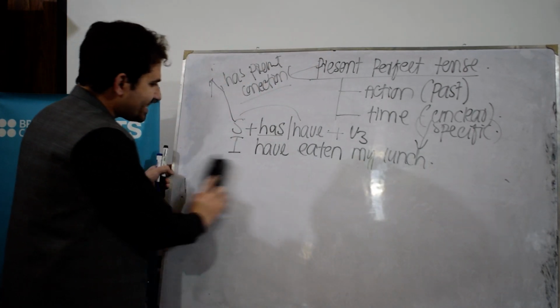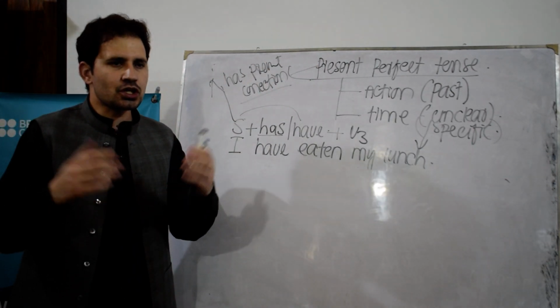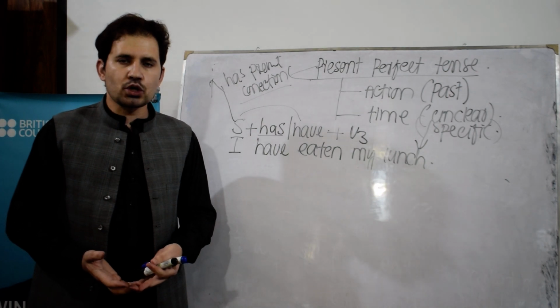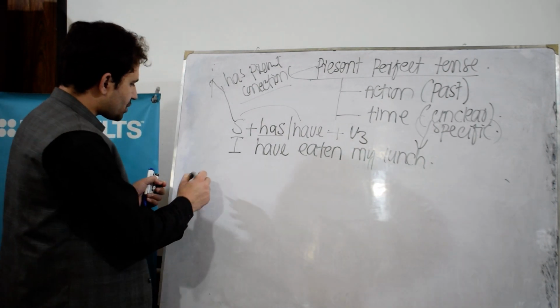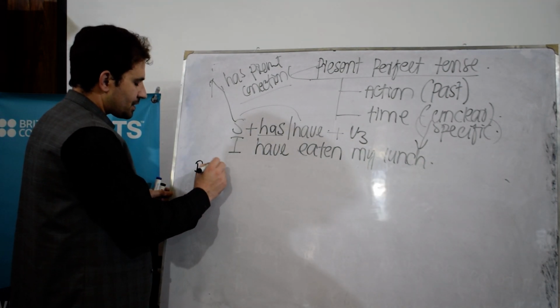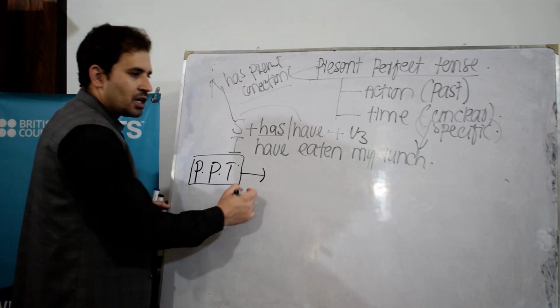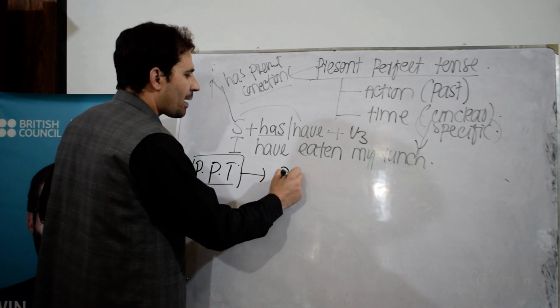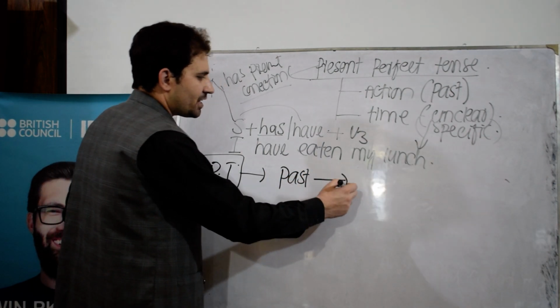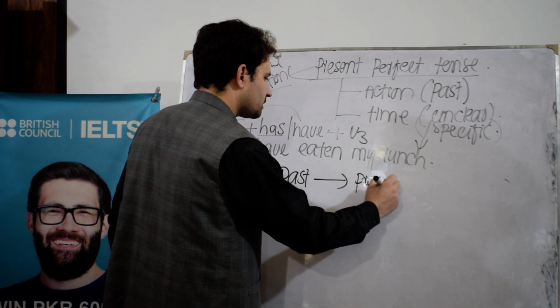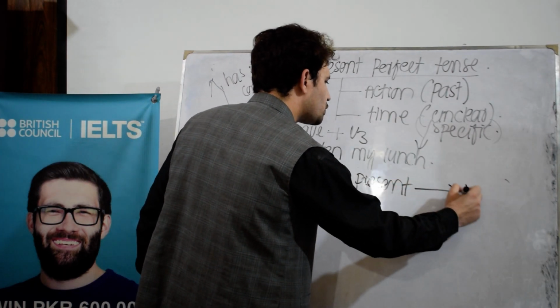Case number 2. This case is very important. It has got a lot of usages, so you need to learn this one. Second case of present perfect tense. We use present perfect tense when an action started in the past, continues to present time, and it may or may not go to the future.